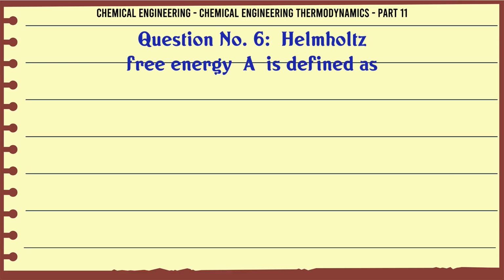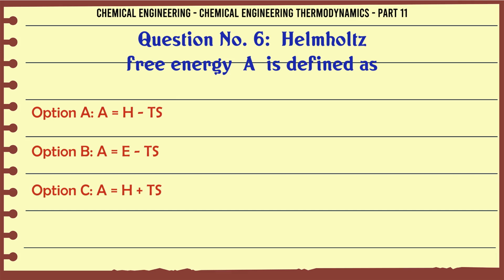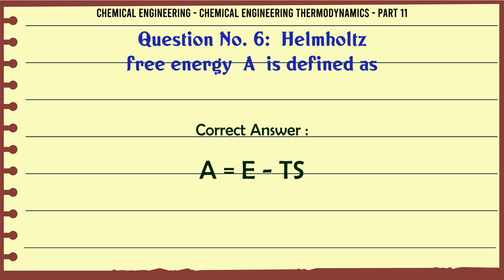Helmholtz free energy A is defined as A. A = H - TS. B. A = E - TS. C. A = H + TS. D. none of these. The correct answer is A = E - TS.